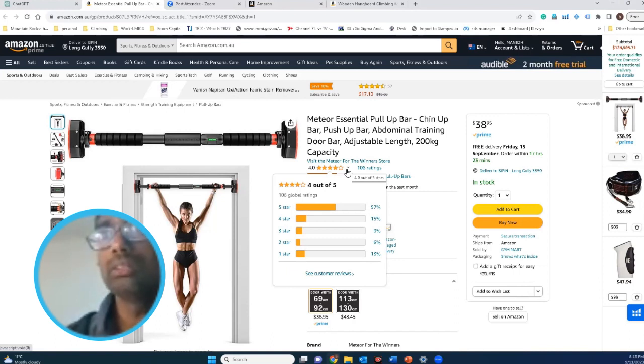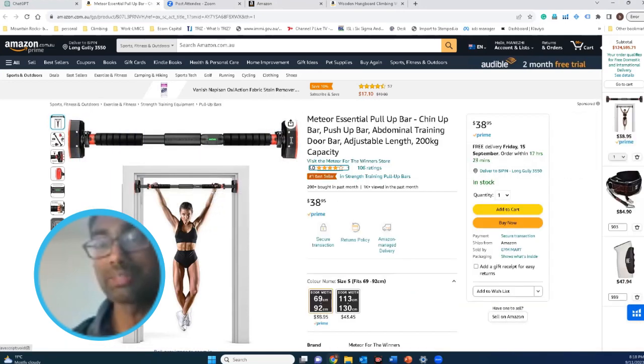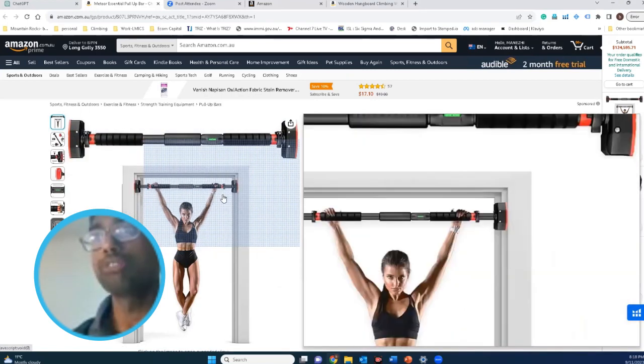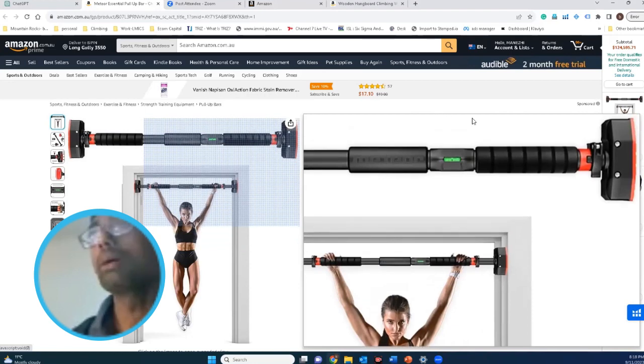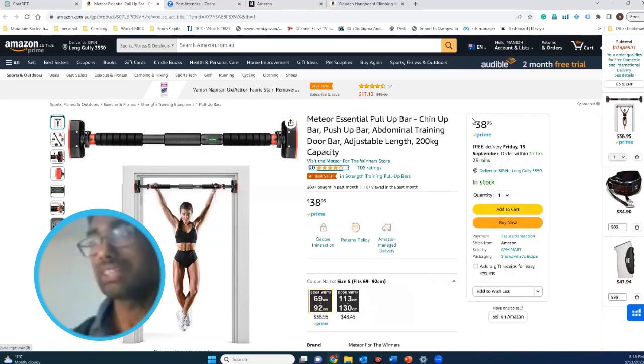Otherwise, I think this is a difficult product to sell, to be honest, because you're not attaching it to anything, you are attaching it to the wall or door frame. It's really hard to please all the customers. There are a lot of noise factors or confounding factors. It all depends on the door frame, the strength of it, the width of it, and lots of other parameters. I think the seller has done a great job, because it's selling a lot.